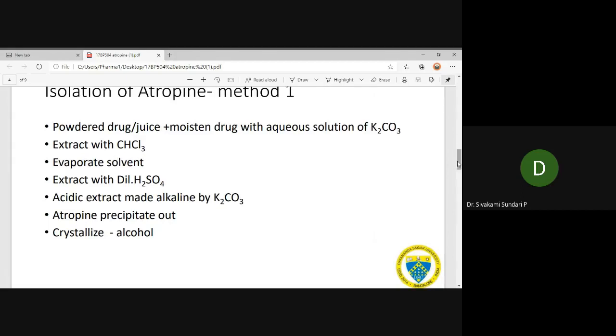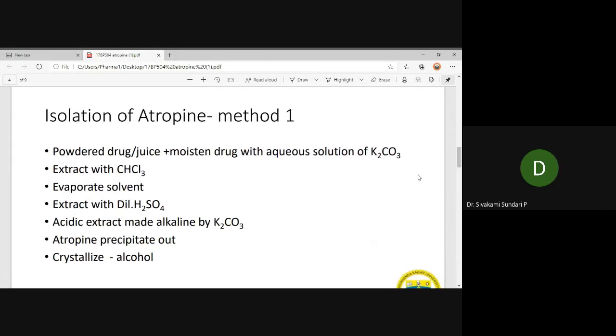Now let us see the isolation of atropine. There are two methods. In method 1, the powdered drug or the fresh juice is moistened with an aqueous solution of potassium carbonate. Then extract with chloroform, evaporate the solvent, then extract with dilute sulfuric acid. The acidified extract is made alkaline with potassium carbonate. We get the precipitate of atropine, which is then crystallized from alcohol.